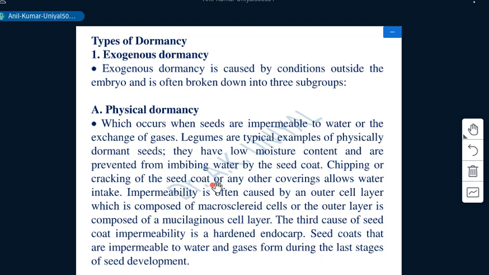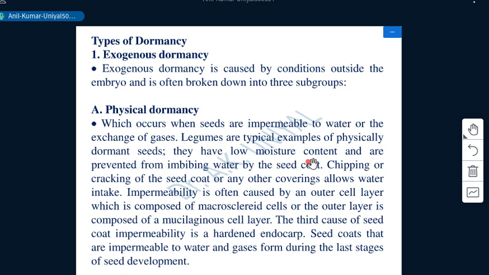Physical means it is related to the seed coat, where seeds are impermeable to water or other gases due to the hardness of the seed coat, or sometimes the seed coats are thin but have polythene-like coverings, and these do not permit water and oxygen to get inside to activate the metabolic activities within the seed.